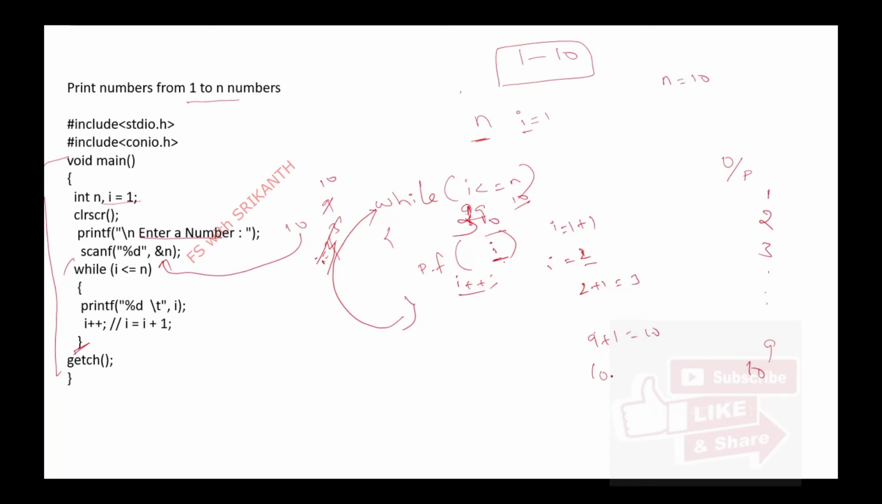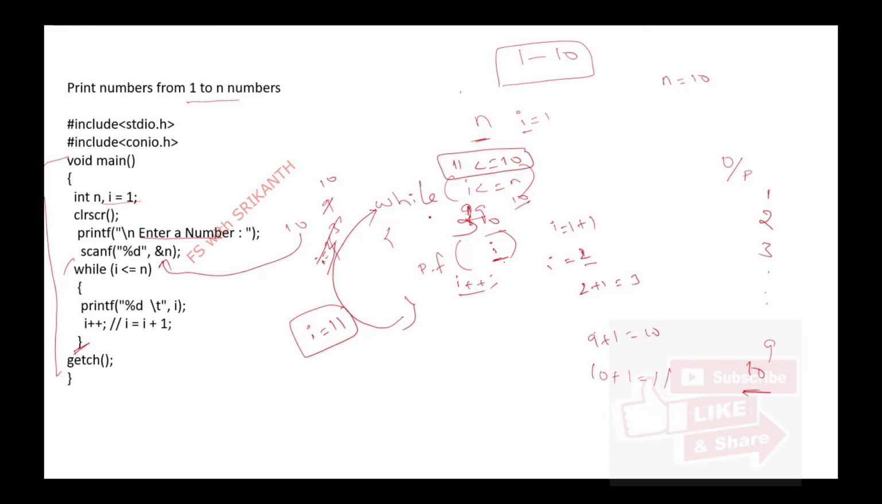Again it updates the variable value: 10 plus 1, its value is 11. It is forwarded with the updated value 11, and again checks the condition. I value 11, n value 10. Less than or equal? What happens here? The condition is false, so it stops the execution. You observe this program, very simple one.